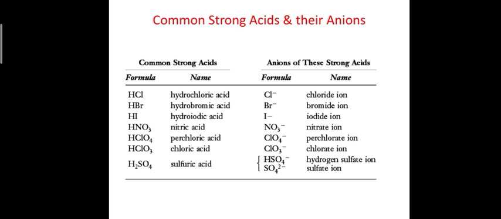Next is anions. Anions are atoms which contain a negative charge on them. They are generally known as anions.